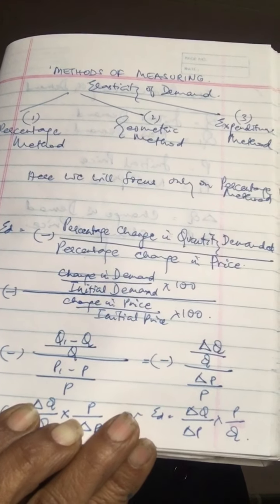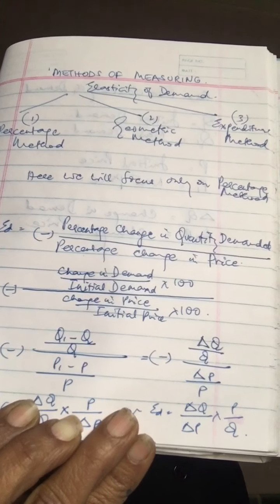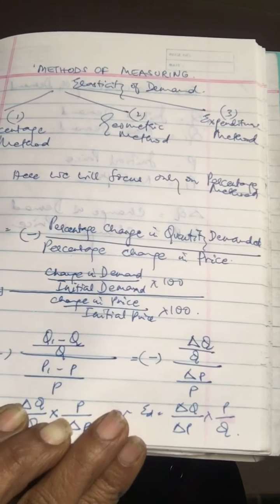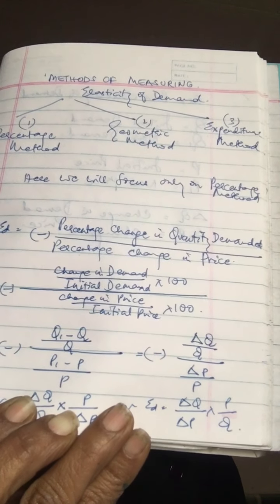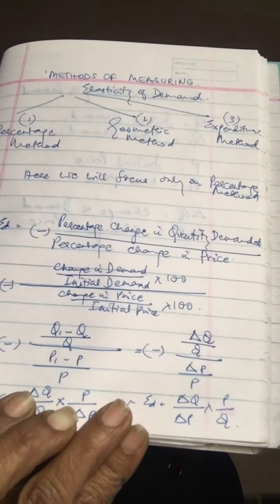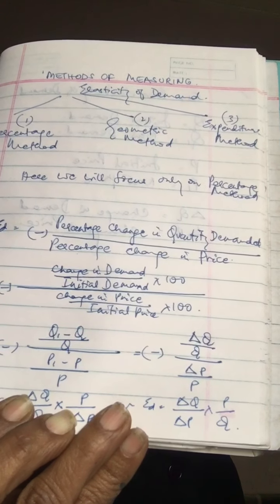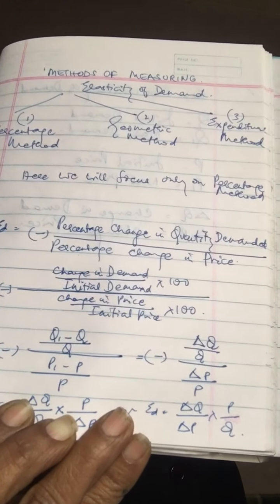So what we get is equal to minus change in Q upon Q divided by change in P upon P. So we get the formula ED is equal to minus change in Q upon Q divided by change in P upon P. And we can also write this as minus change in Q upon Q into P upon change in P. And finally, we can write ED is equal to change in Q upon change in P into P by Q. So this is the formula, and for this, if you just write this, you get 1 mark for remembering the formula.